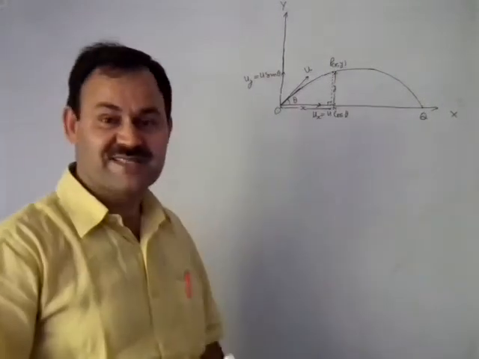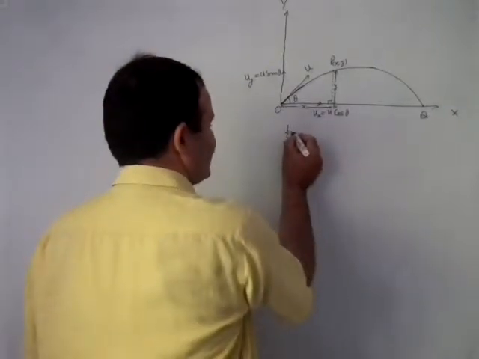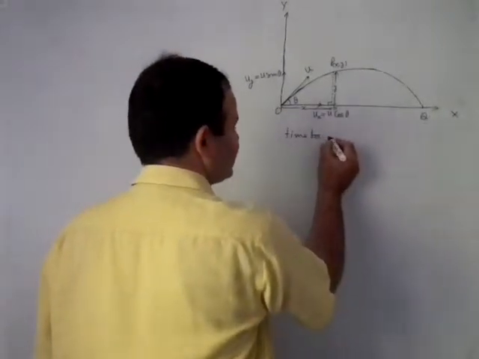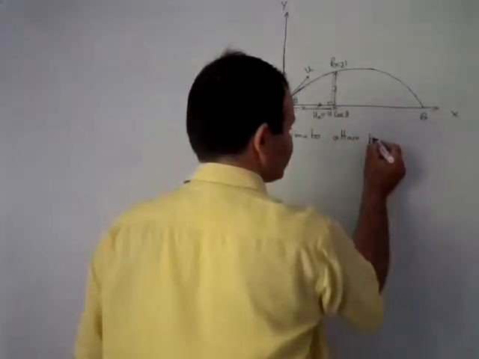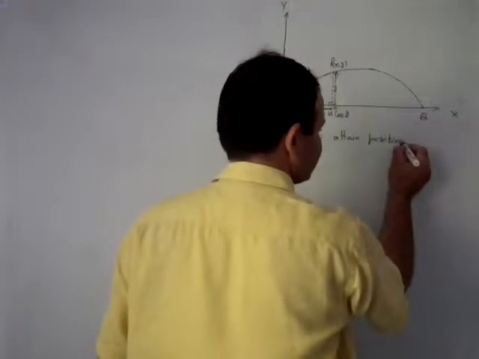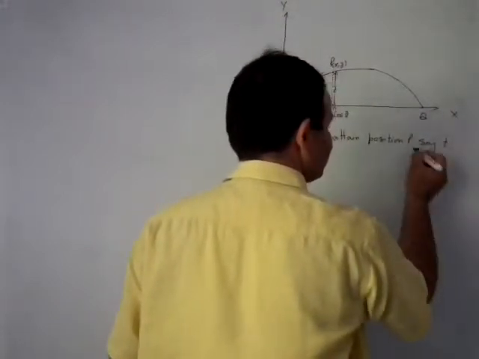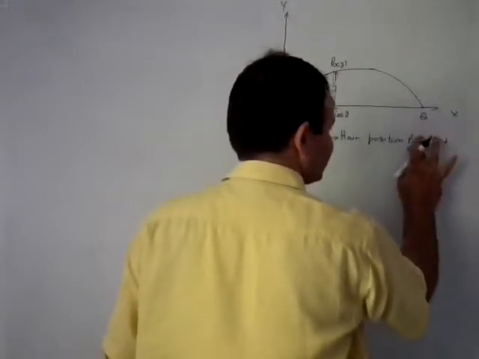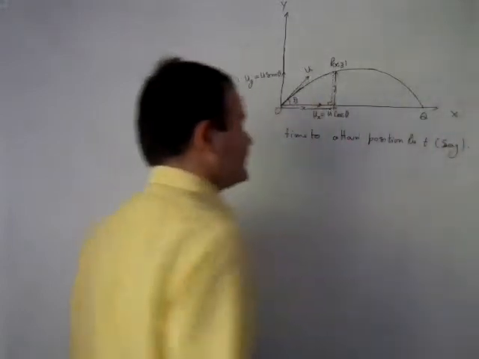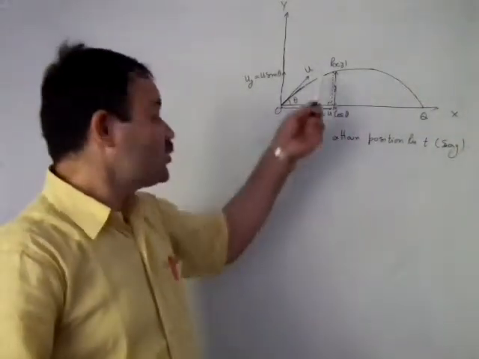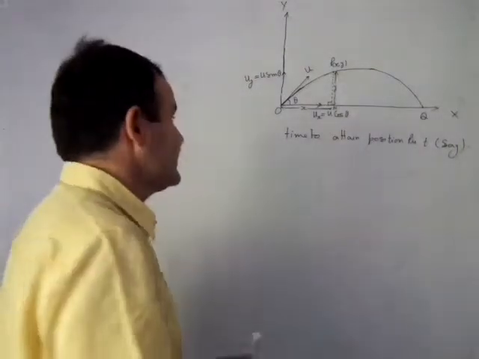Since the body simultaneously has motions along the x and y axes, say the time to attain position P is t. If the time from O to P is t, then during this time the horizontal distance is x and the vertical distance is y.